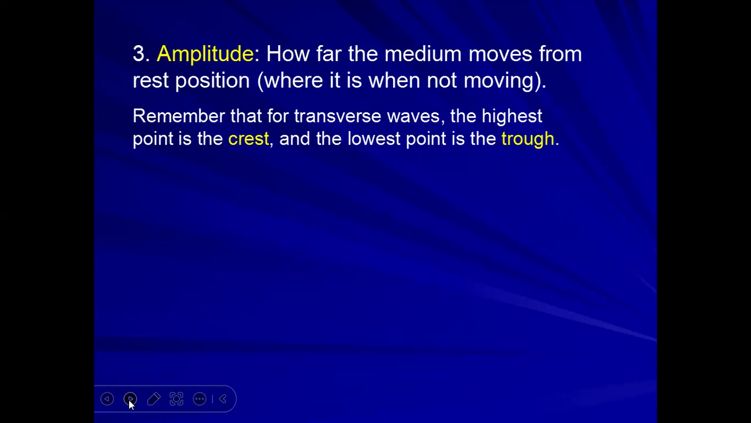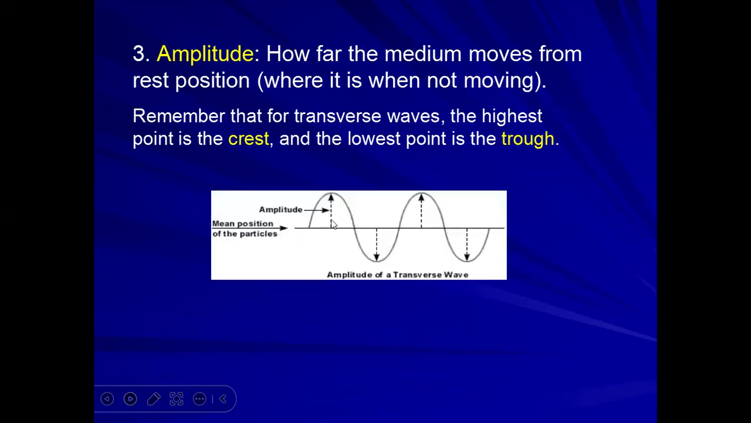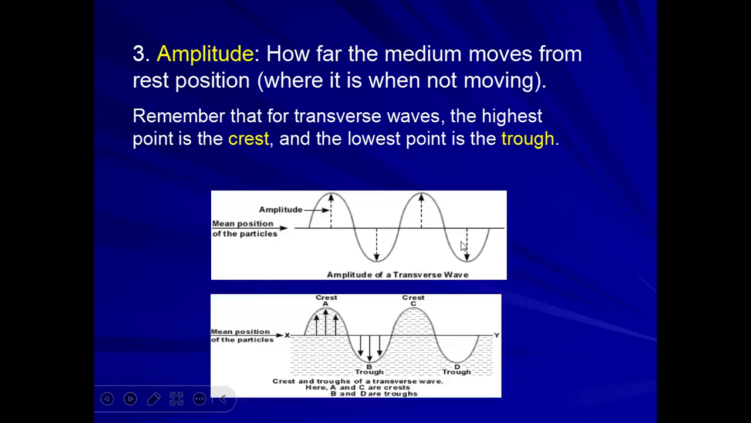Remember that for a transverse wave, the highest point is the crest and the lowest point is the trough. This is the amplitude. This is the maximum distance of the crest, and this is the maximum distance of the trough from the axis. This length is actually equal, and this length is called the amplitude. So this is for transverse wave and this is for longitudinal wave.